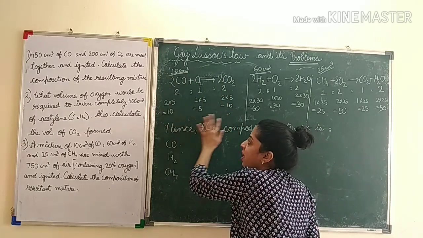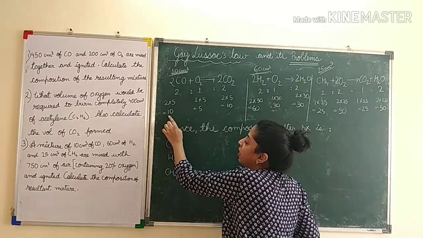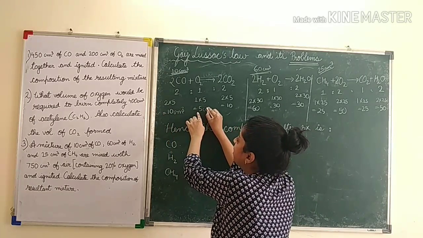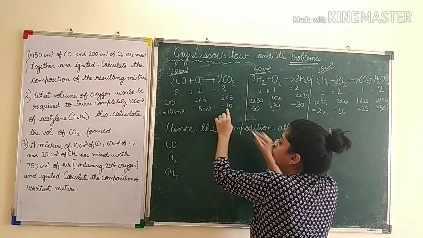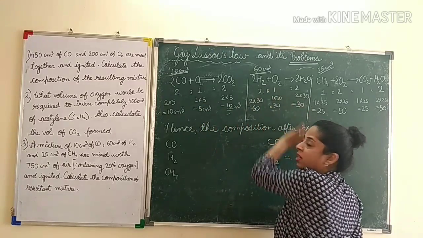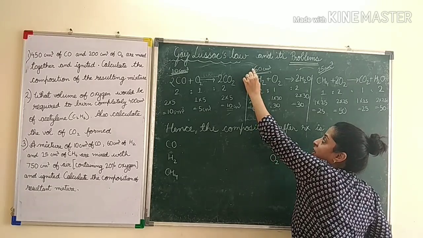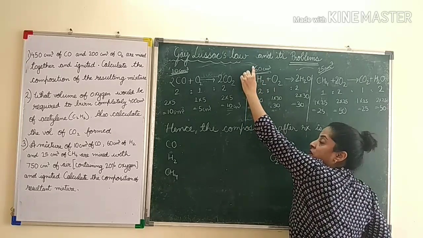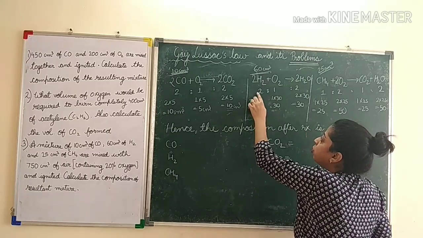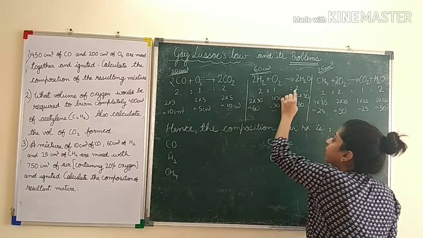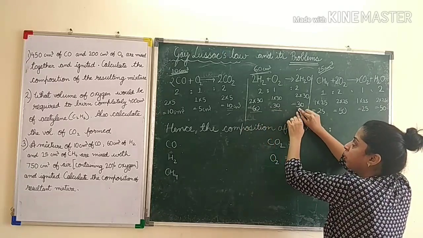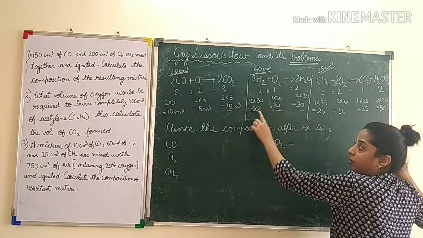So from this reaction you can say that 10 centimeter cube of CO reacted with 5 centimeter cube of oxygen to give you 10 centimeter cube of CO2. Similarly you have to follow the same. Now here 60 is given, 2 volume was corresponding to 60, so 1 volume will correspond to 30. So 2 times 30, 1 times 30, 2 times 30. So you get 60 centimeter cube, 30 centimeter cube and 30 centimeter cube for everything, right?